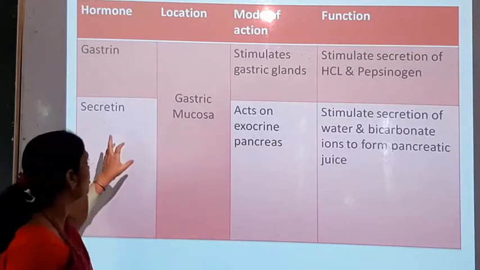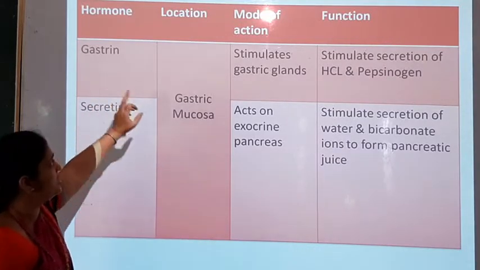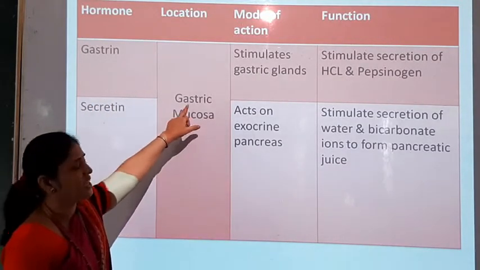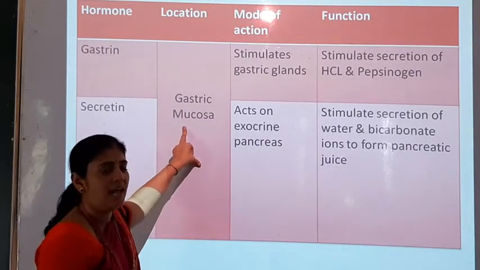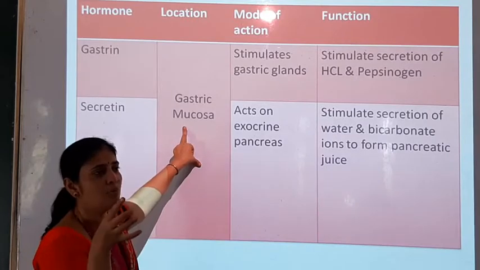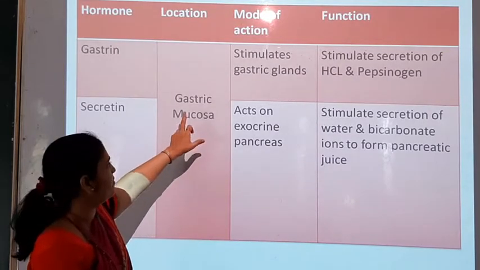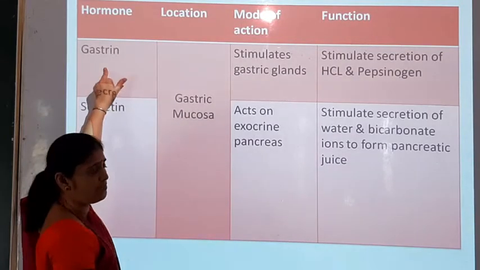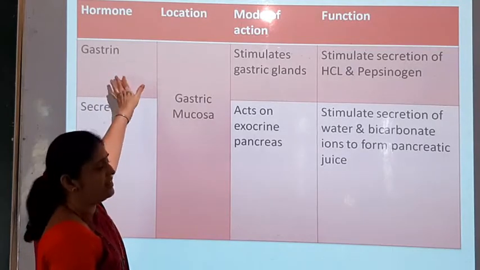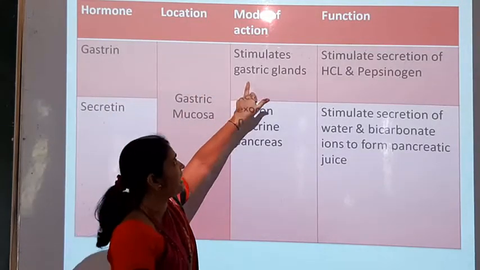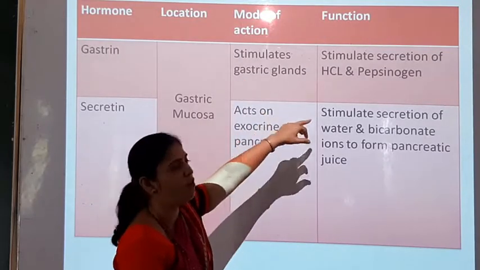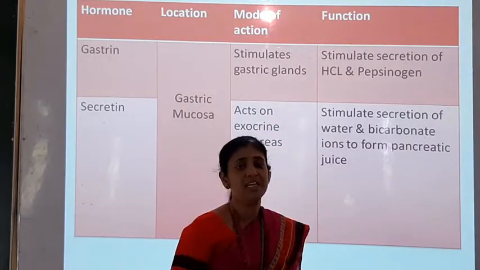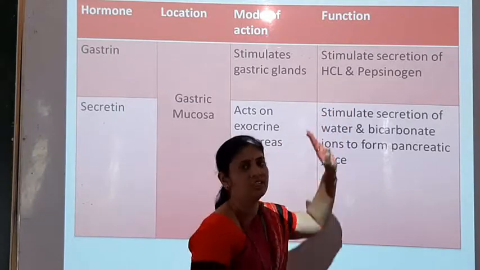So here the first hormone, gastrin, which is secreted by gastric mucosa. There are gastric glands present in our stomach, and in that gastric gland, gastric mucosa structure is present, and by this gastric mucosa the gastrin is secreted. This gastrin is acting on the gastric glands present in the stomach, and they are responsible for stimulation of secretion of HCl and pepsinogen.